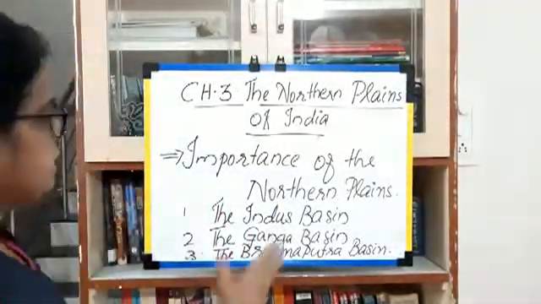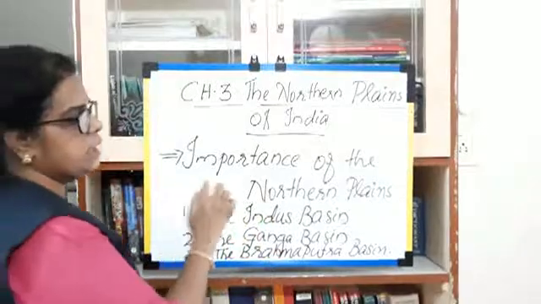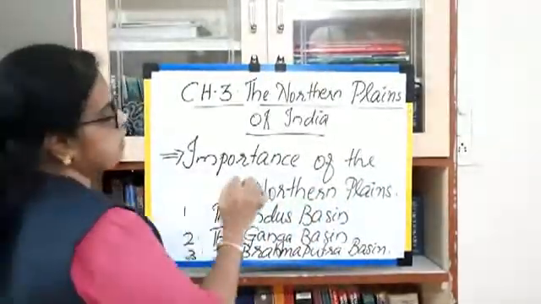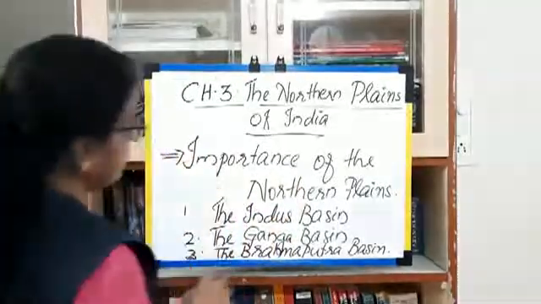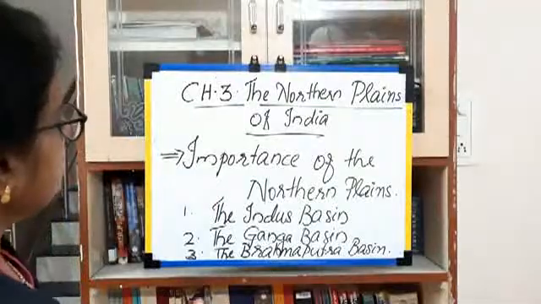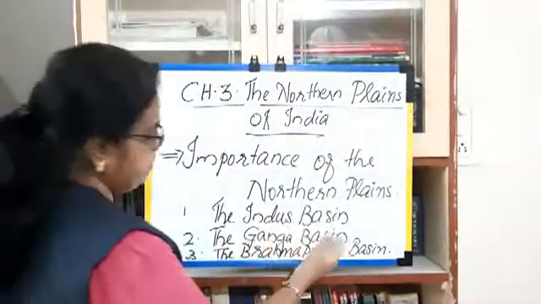In this chapter we study the importance of the northern plains. Here there are three basins: the Indus basin, the Ganga basin and the Brahmaputra basin.